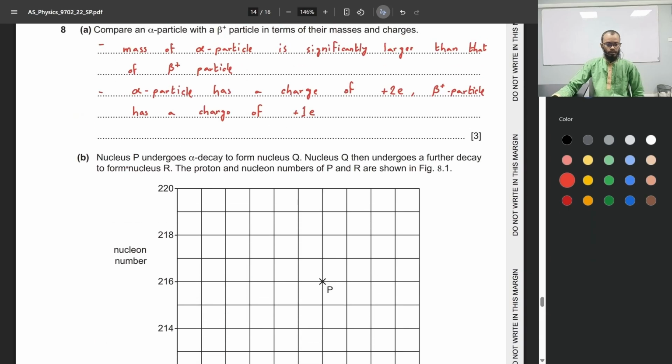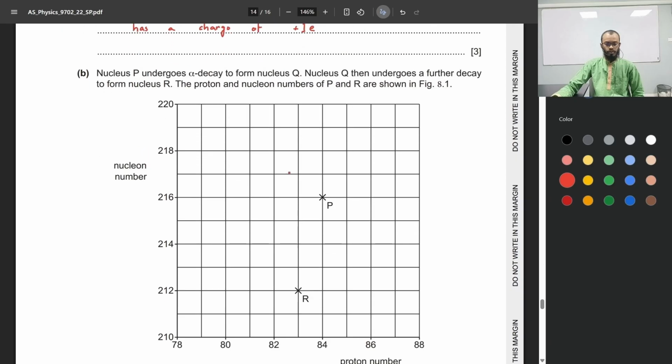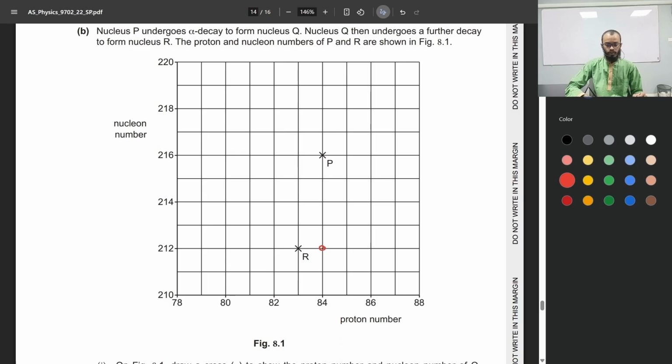Okay, so P undergoes alpha decay to form Q, which means P, after undergoing alpha decay, will have 4 less mass. So from 216, it'll go down to 212 over here. It will also have 2 less protons, which means from 84, it'll go down to 82. Okay, so that is the position of nucleus Q.